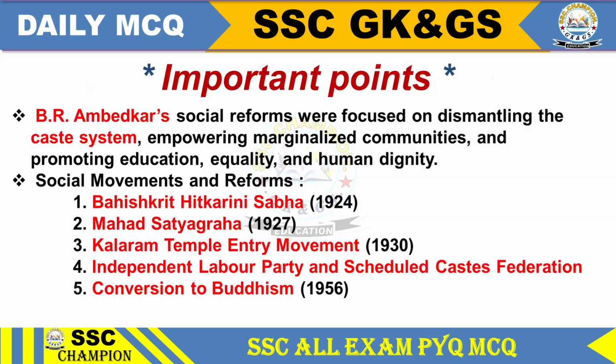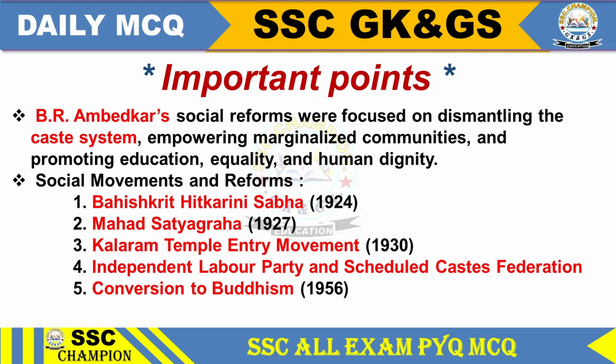Important points. B.R. Ambedkar's social reforms were focused on dismantling the caste system, empowering marginalized communities and promoting education, equality and human dignity.